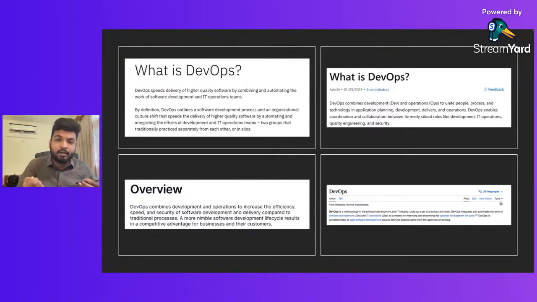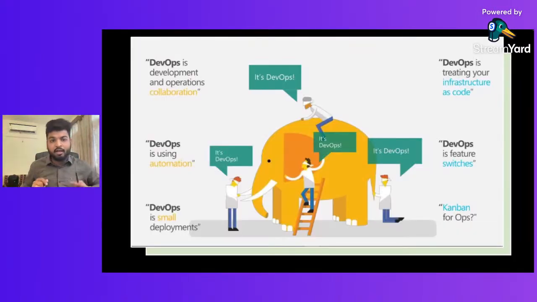On Microsoft Learn, you will find that DevOps is a combination of Dev and Ops teams working together to build software. On some websites you will find DevOps described as a collaboration method or a culture. In some websites you will find DevOps as something majorly used for automation. Some places say DevOps is only for small scale development. So what exactly is DevOps?